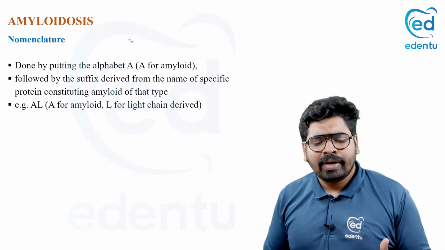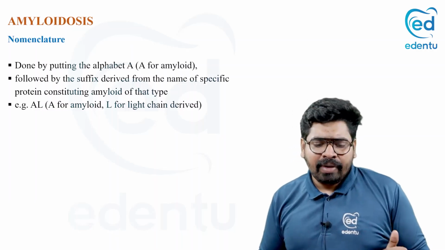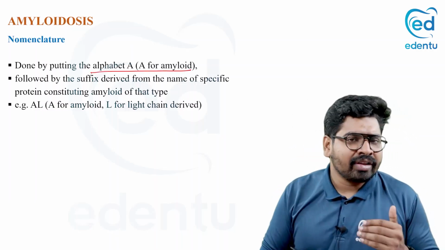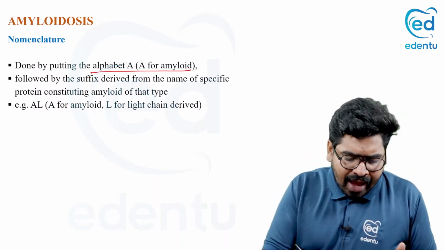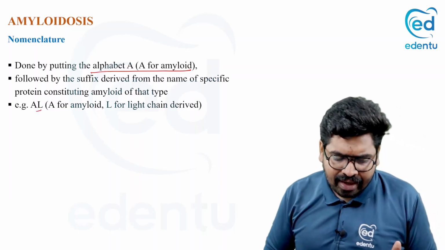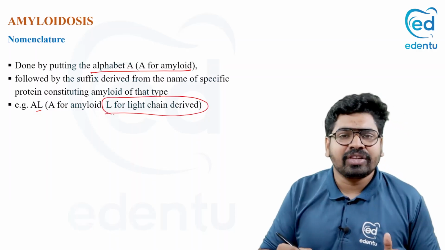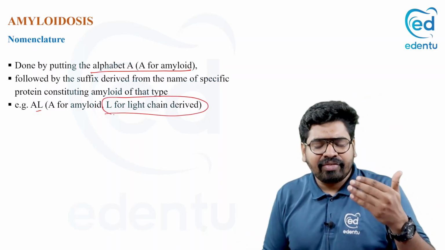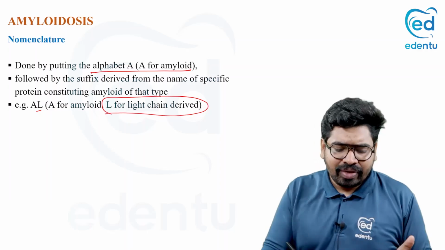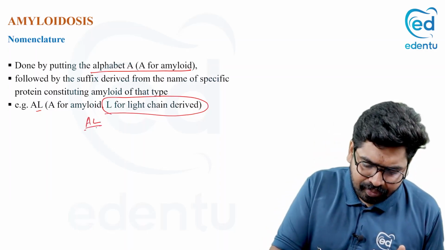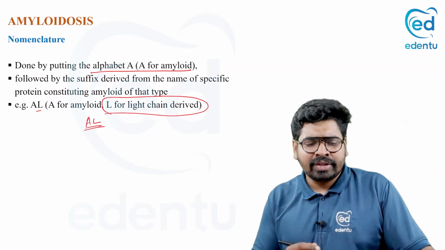So, what is meant by this amyloid AL? A is for amyloid. The first letter A is for amyloid, and the second letter L indicates the type of protein or chain it has, whether it is derived from light chain. So we say AL. That is how it is named.